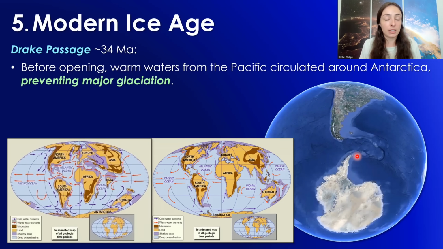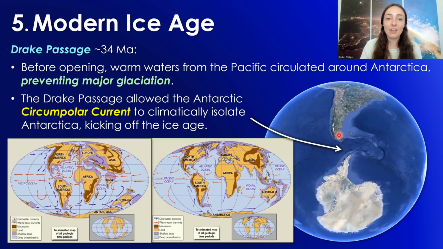triggered the modern glaciation period, because before opening, warm waters from the Pacific circulated around Antarctica, which obviously kept it somewhat warm, preventing major glaciation, whereas after the Drake Passage formed, it allowed the Antarctic circumpolar current to become isolated around Antarctica, basically isolating that climate to kick off the Ice Age and the major glaciation period that started around